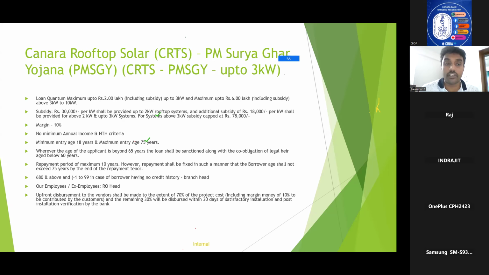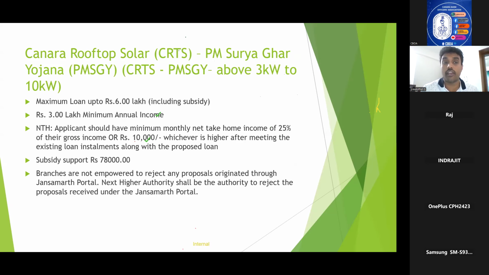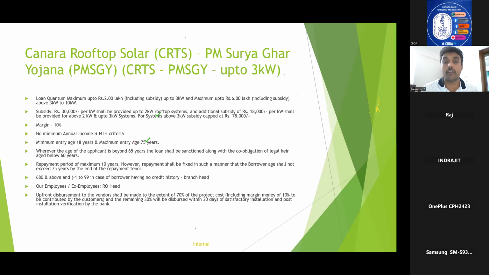Margin will be 10%. Minimum annual income criteria, there is nothing. NTH is nothing. We are telling about up to 3 kilowatt. Okay, don't confuse, because for 3 to 10 kilowatt, there is an income criteria and NTH criteria coming. Up to 3 kilowatt, the margin is 10%, and minimum annual income and NTH criteria are not there.